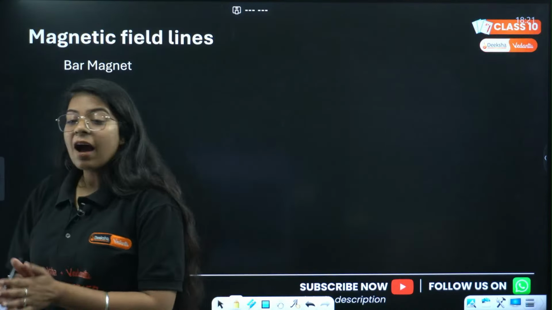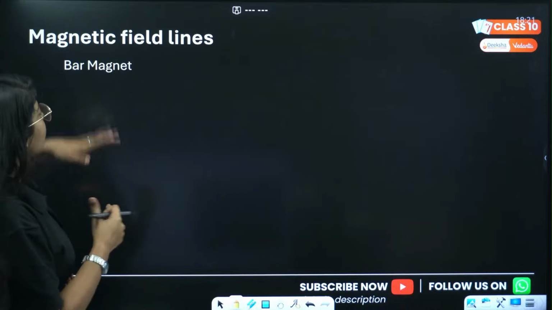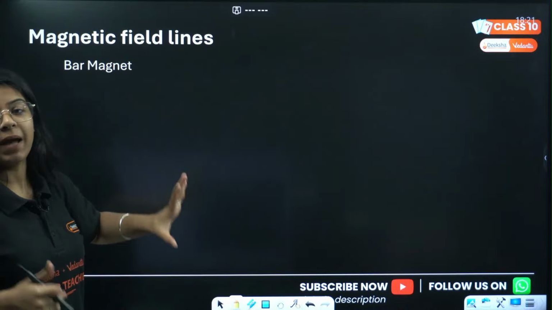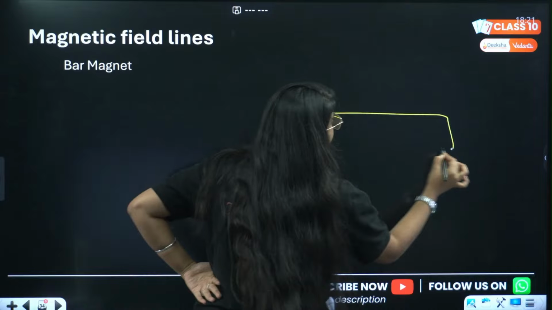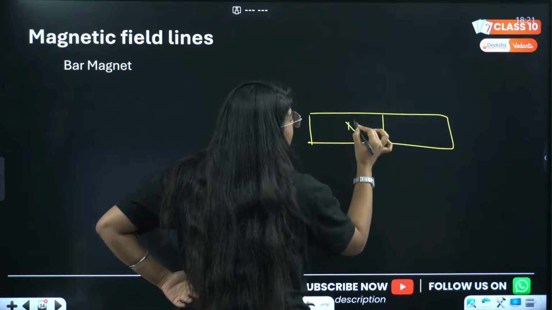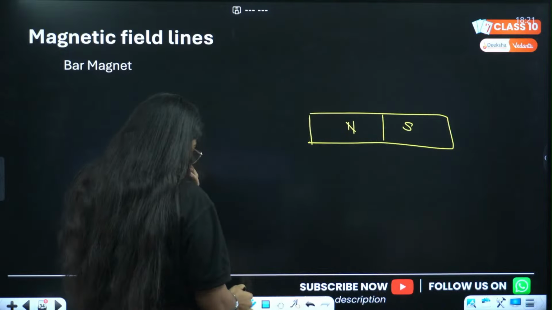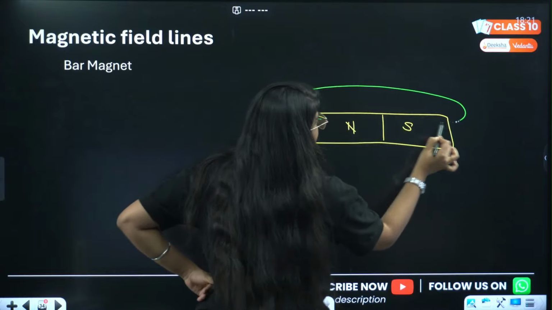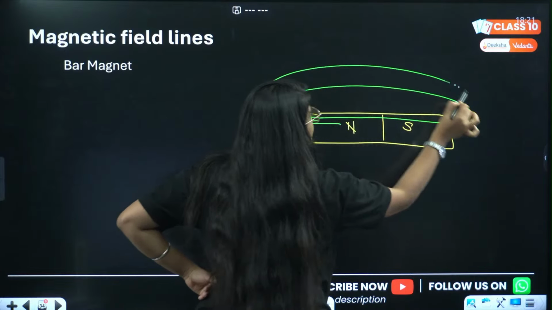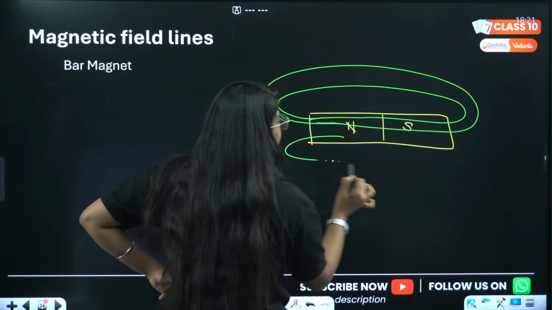Now previously we had a slide. Yes, we have to make the magnetic field lines for a bar magnet. ठीक है, चलो बना दे फटाफट. This is a bar magnet. How will you make? This is north and this is south. Done. Now what you have to do, simply make the magnetic field lines. This is the magnetic field line for a bar magnet.